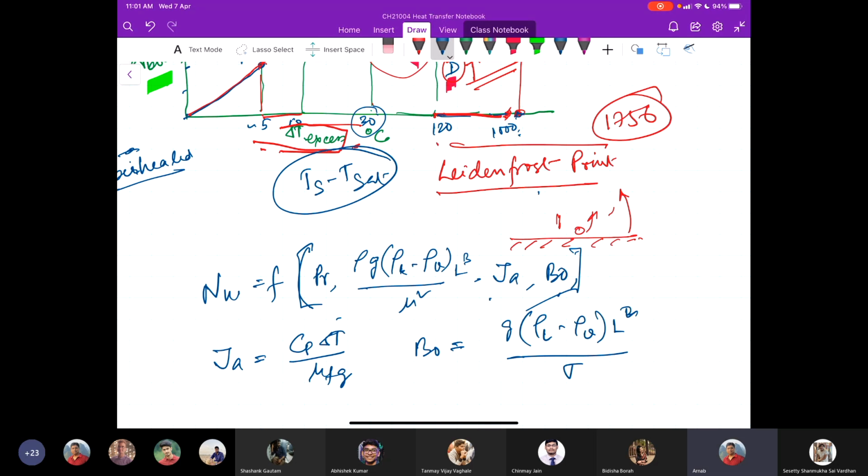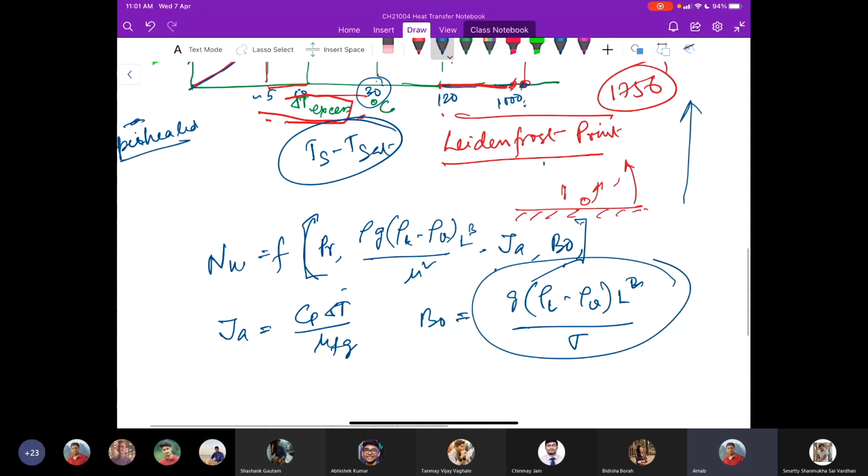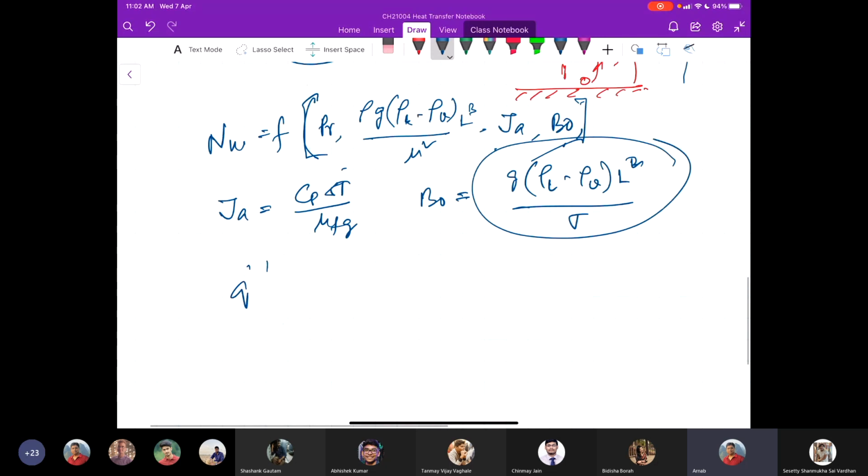And the Bond number is the ratio of buoyancy force to the surface tension force. So now, based on this understanding that we have explained here, several scientists and researchers have come up with the correlation for Nusselt number, or even directly for the rate of heat transfer in boiling, based on these parameters.